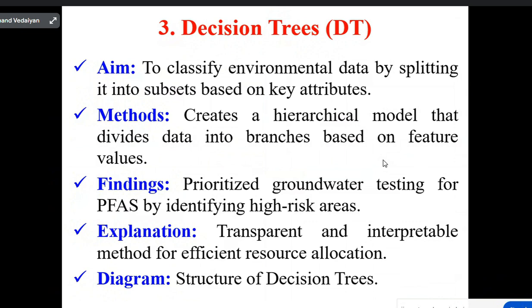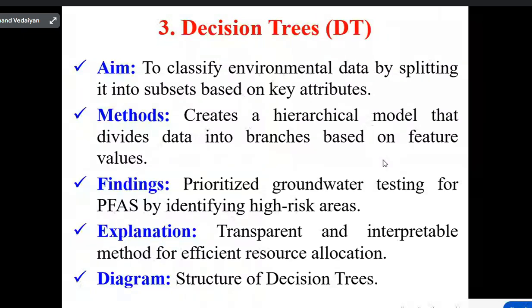What we found with this decision tree is that it prioritized groundwater testing for PFAS by identifying high risk areas. We don't know what type of contaminants are in my groundwater data, so I am applying a decision tree. It is a transparent and interpretable method for efficient resource allocation.